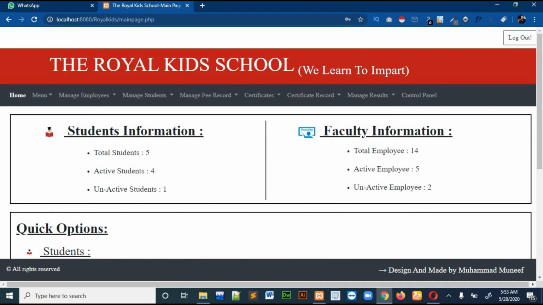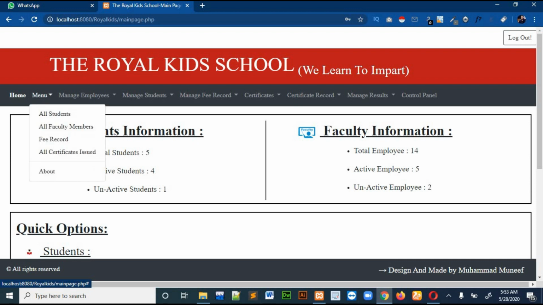All of these things are also in the menu section. There is also a hover effect on the menu section. All of this I have done using HTML and CSS. In the menu section there is an all student page, then an all faculty members page, then a fees record page, then all certificates issued, and then an about page.